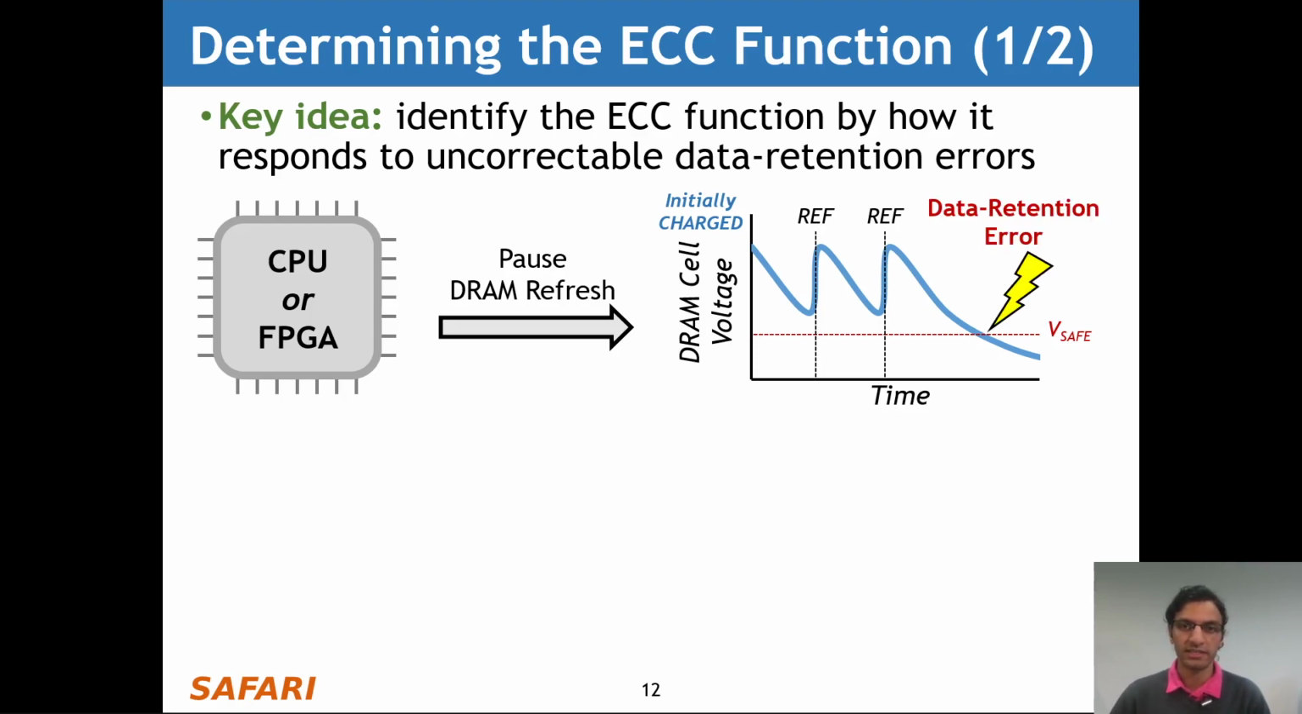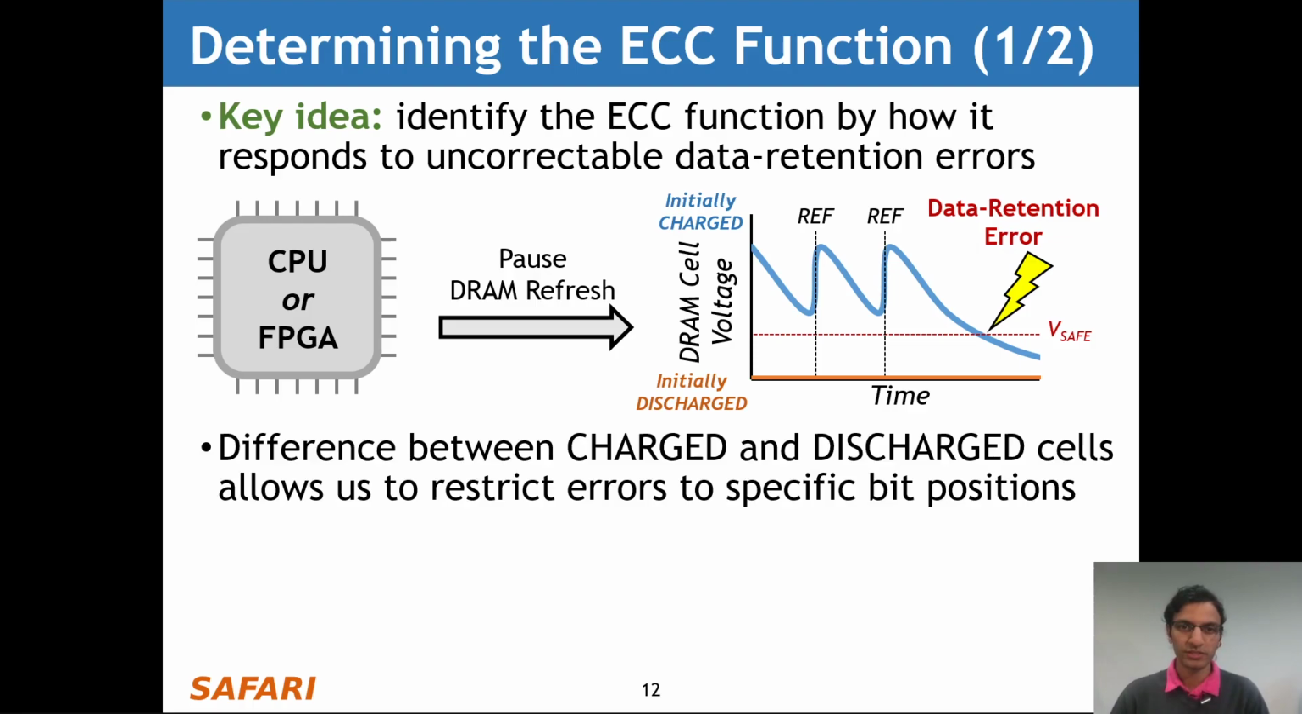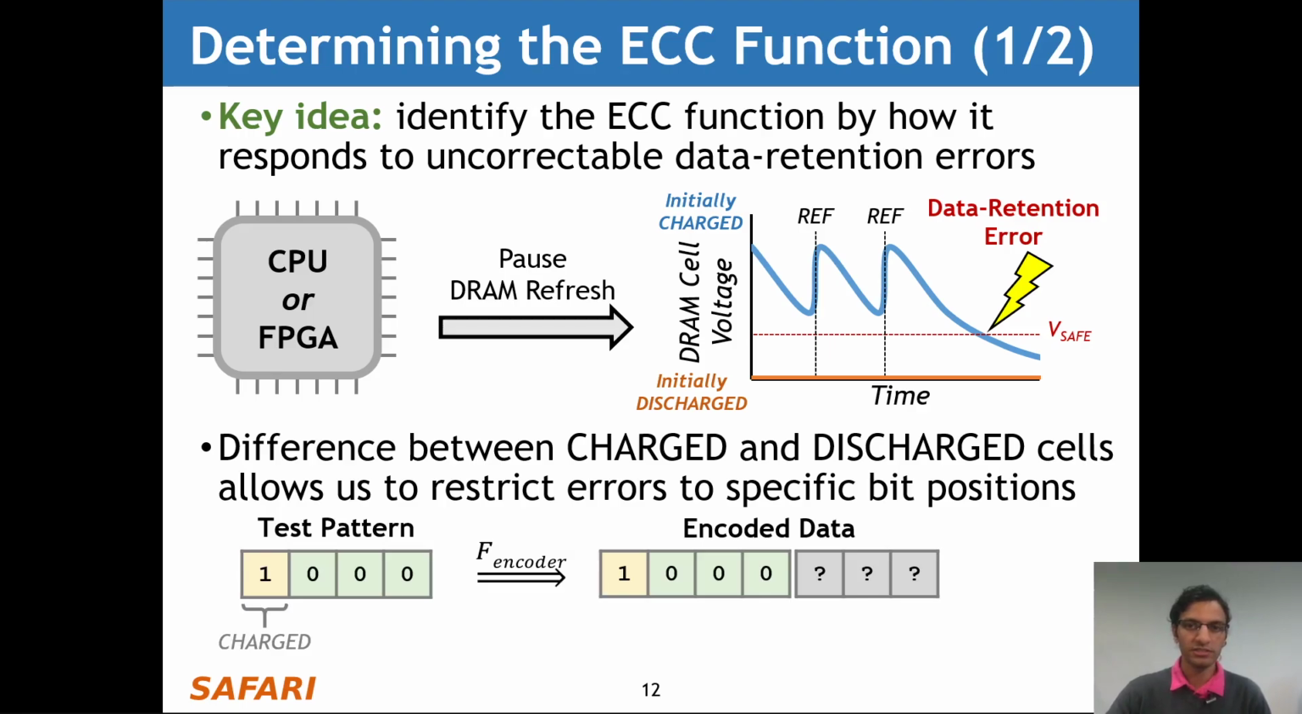And this results in a data retention error. In contrast, a cell that starts out in the discharge state remains in the discharge state for all time. And this difference between the charged and discharged cells allows us to restrict errors to specific bit positions. For example, let's consider a test pattern with only one cell charged.